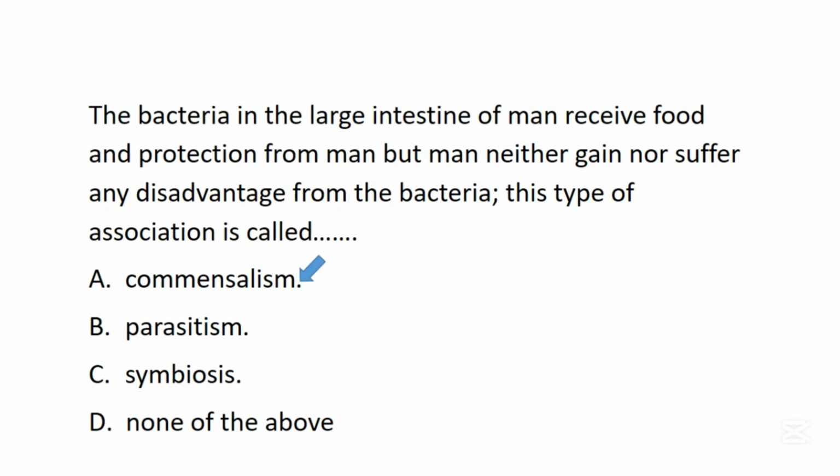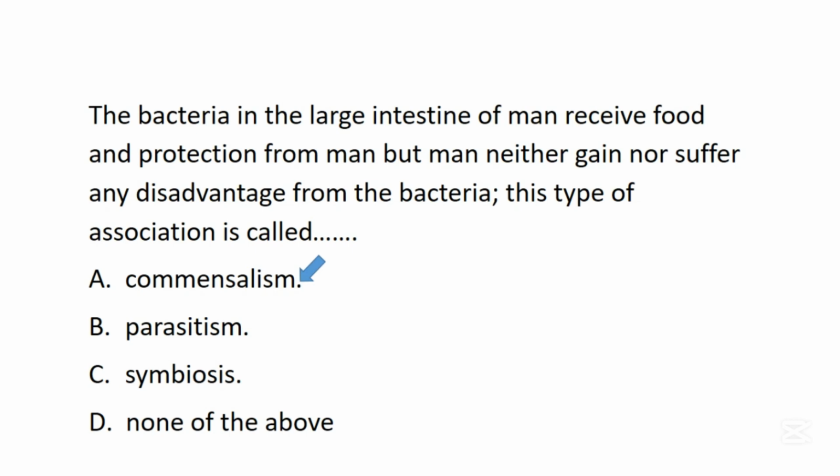Commensalism. We have said that commensalism is a type of association between two organisms in which one of the organisms benefits but does not cause any visible harm to the second organism. Scientists have done research and discovered that there are some bacteria that live in the large intestine of man.